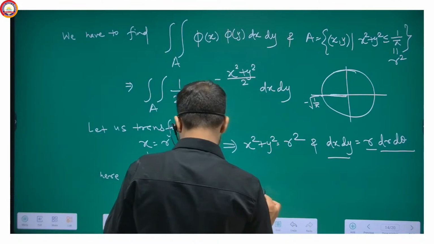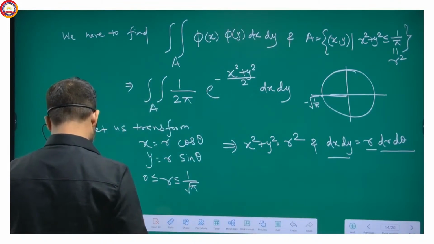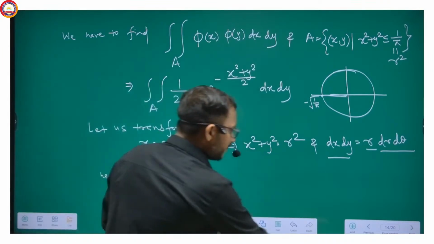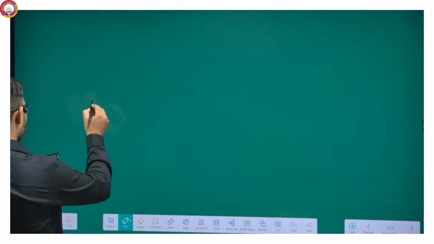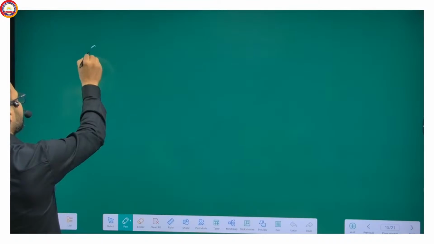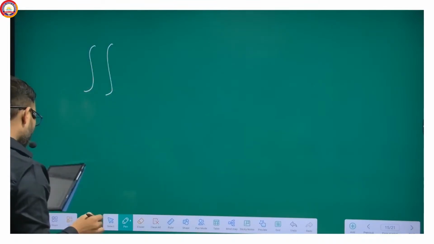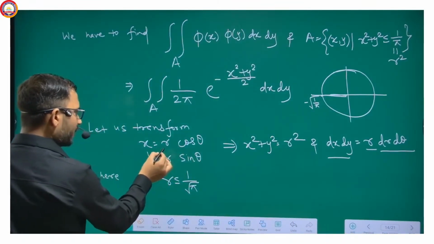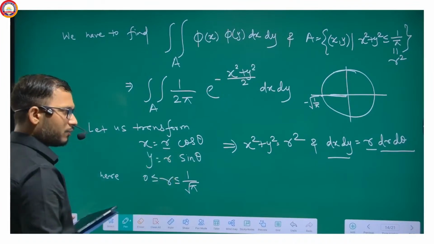Yes. Now, we just have to do the integration. Let me do it. And not only that, what will be the range of theta actually, because there are two things now, xy is converted into r theta.